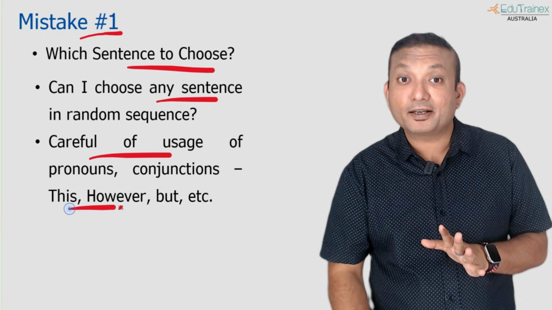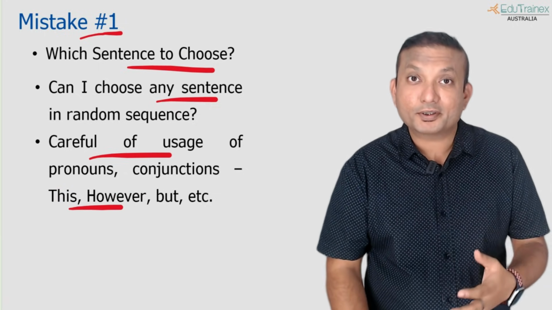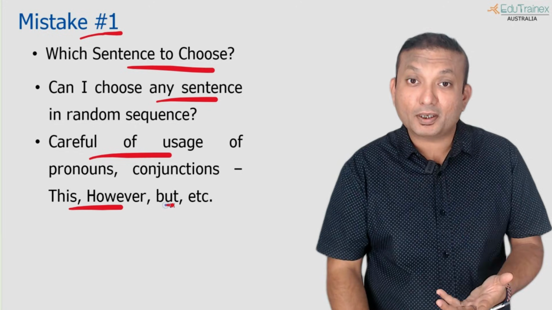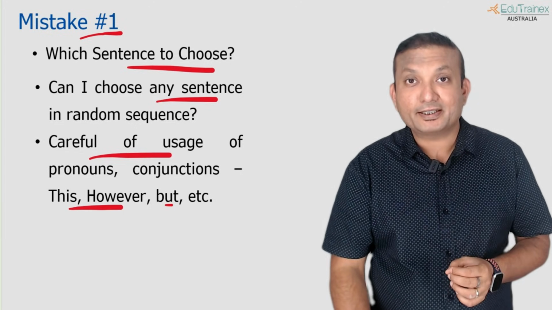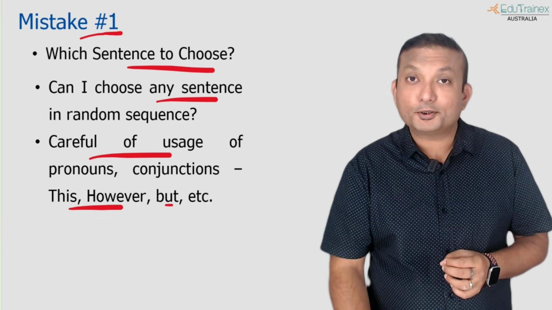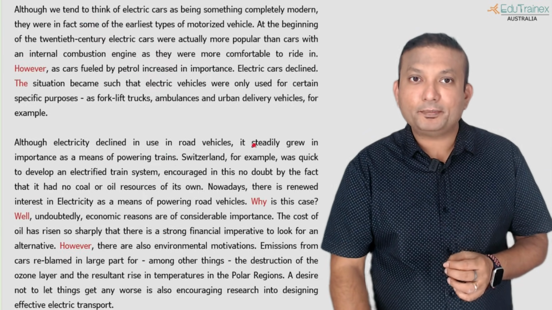Non-independent wording, like conjunctions or pronouns, or words like "but" and "for", cannot come at the beginning of the sentence. Okay, so be careful. I'll show you one example. What do I mean by that?